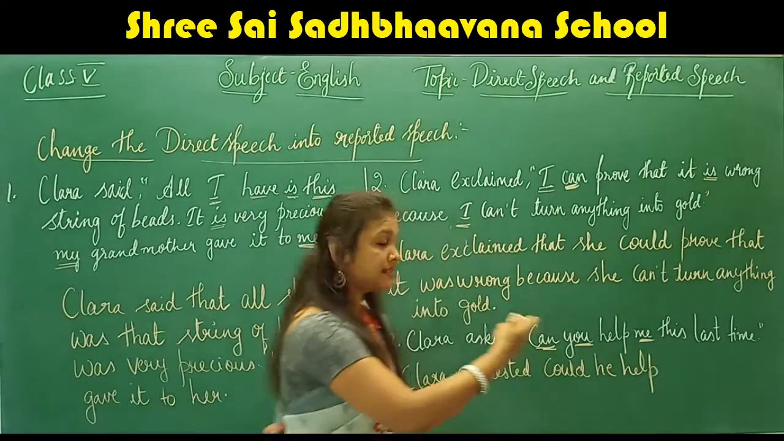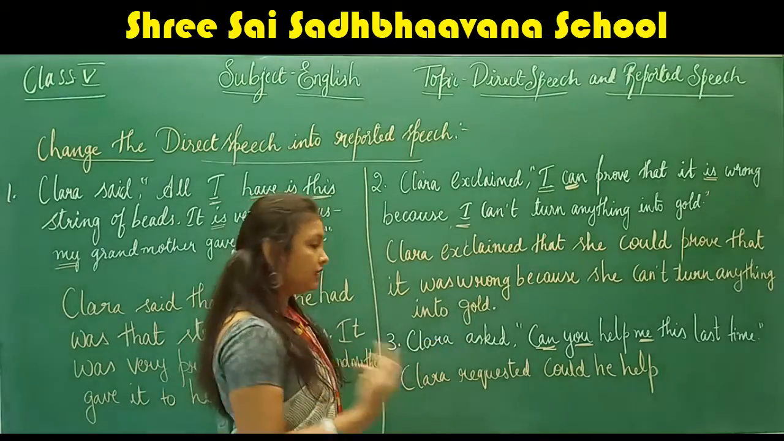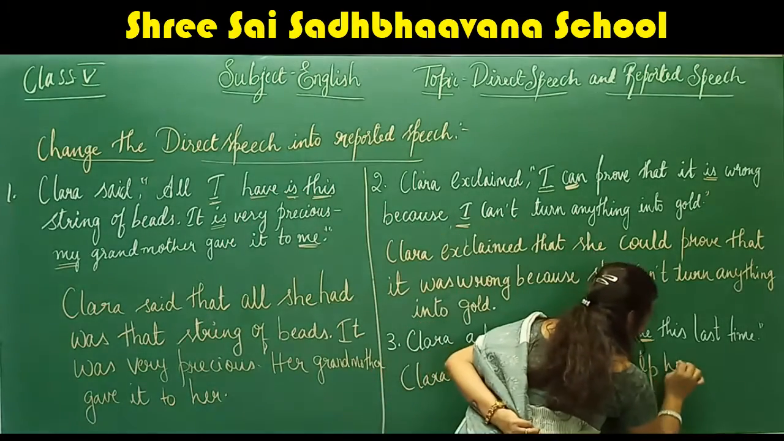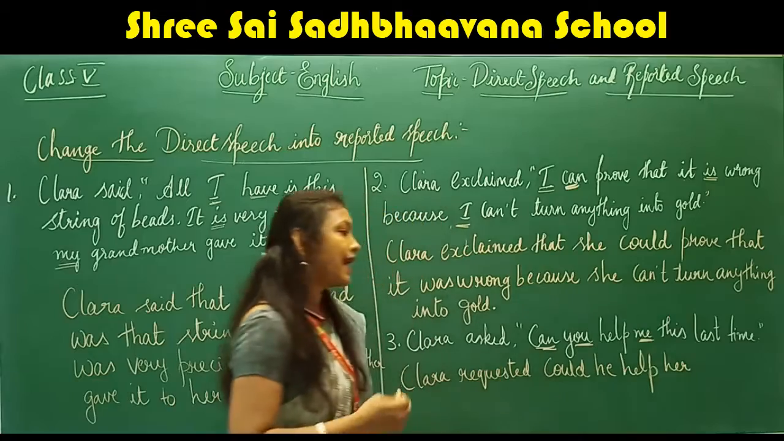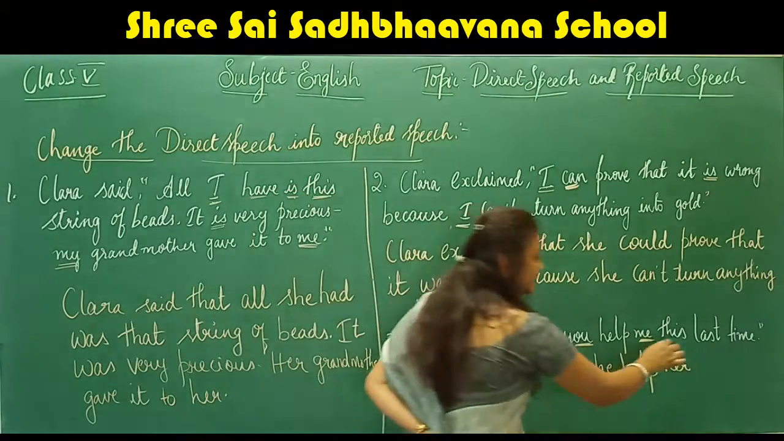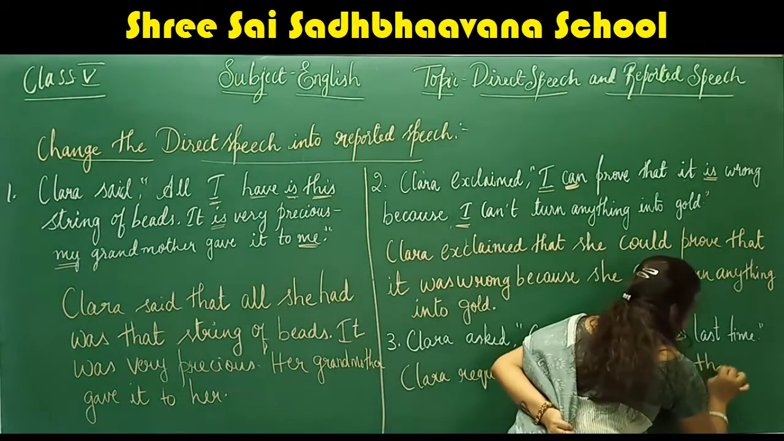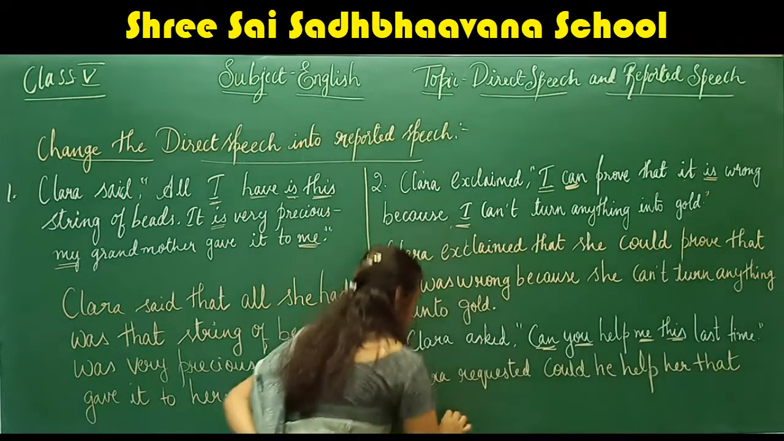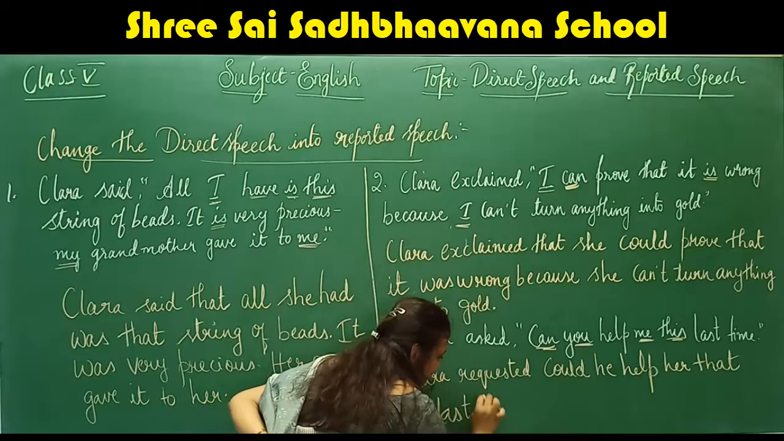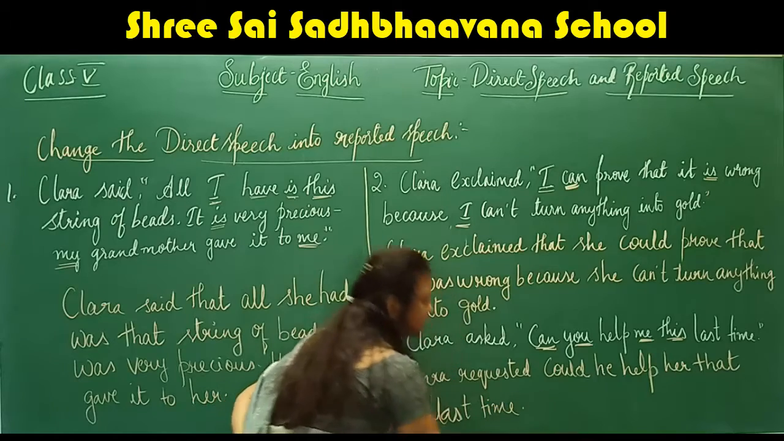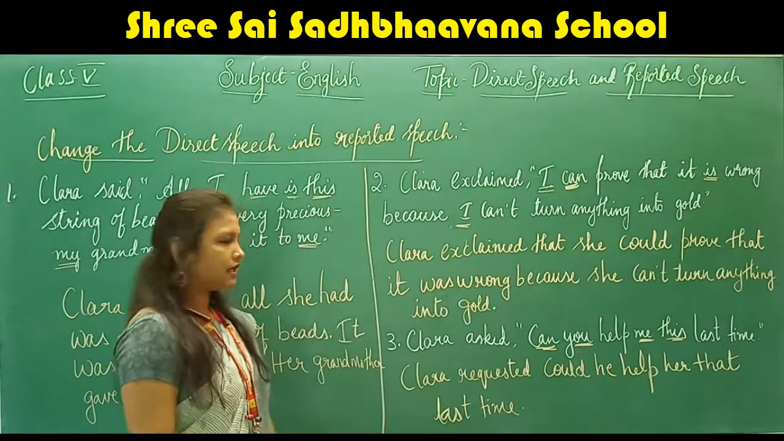Me is referring to Clara, then it will be converted to her. Could he help her? So this will be converted to that. That last time. Understood, children?